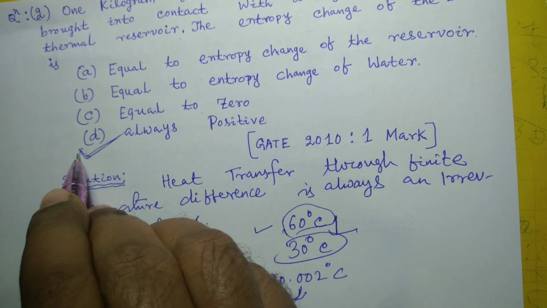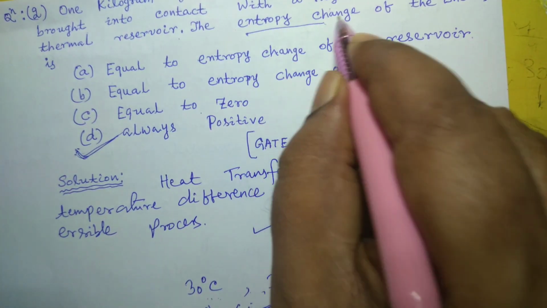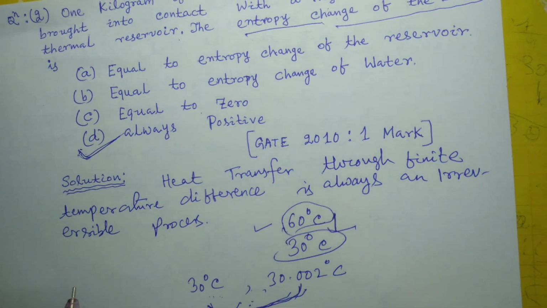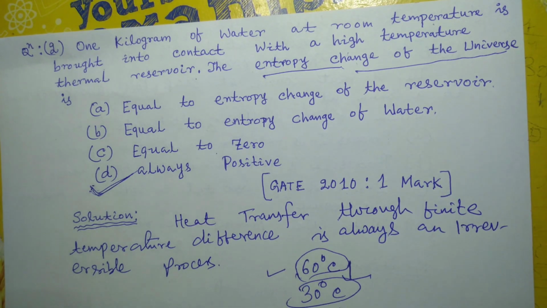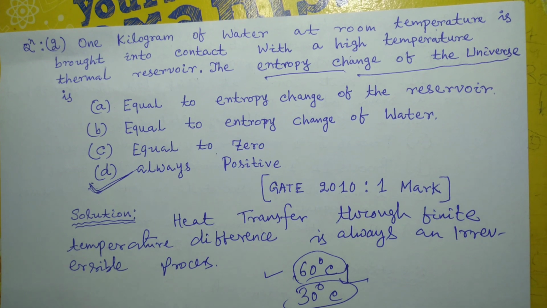Delta S of universe, the change in entropy. Entropy change of the universe is nothing but delta S universe. It will always be positive. So option D is the correct answer.